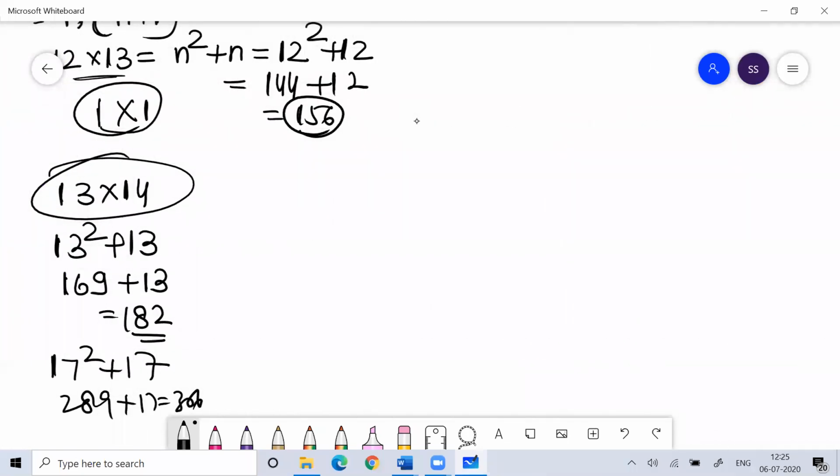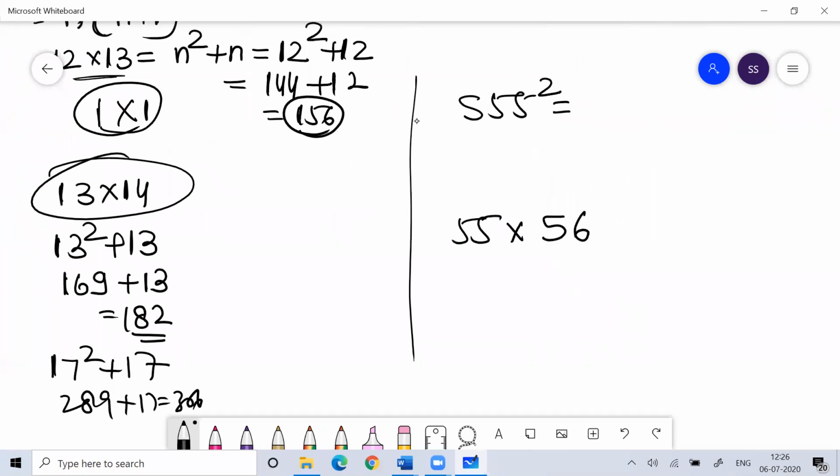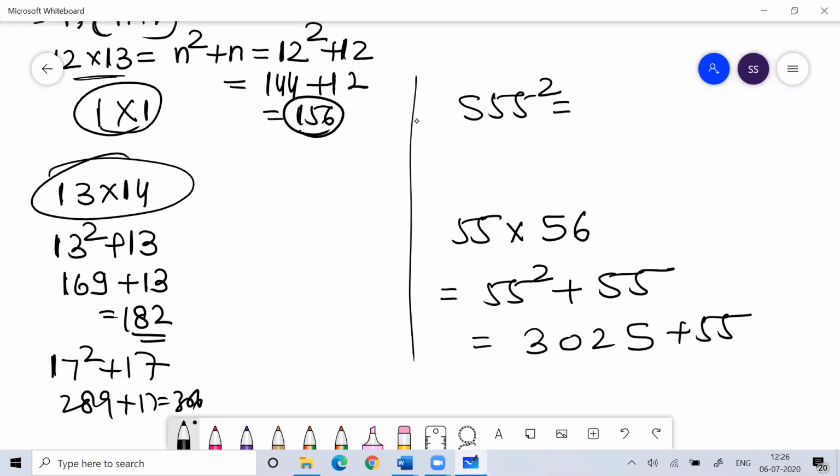Then Harshita has asked me about what is 555 square. So for 555 square, what do I need to do? I need to know 55 into 56. So 55 into 56 means 55 square plus 55. What is 55 square? 3025. Just now I told you how to find the square of 55: 5 sixes are 30, so 3025. Plus 55, you'll get 3080. So your answer is 308025.